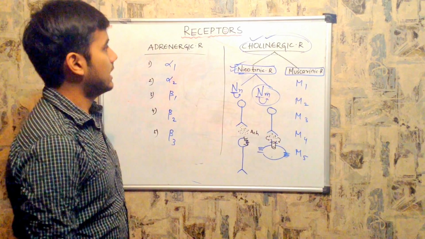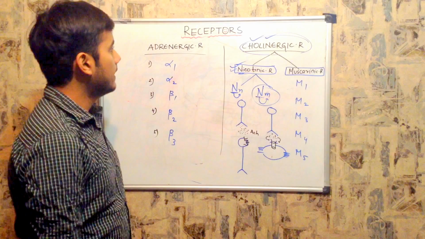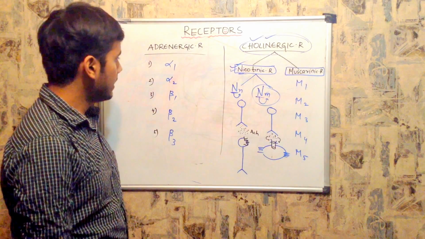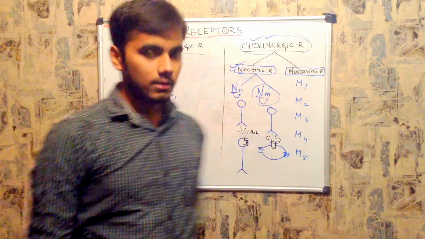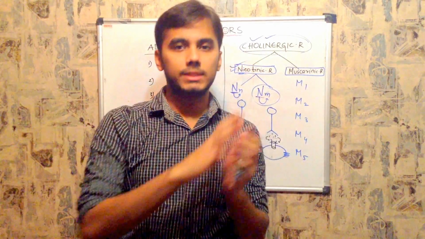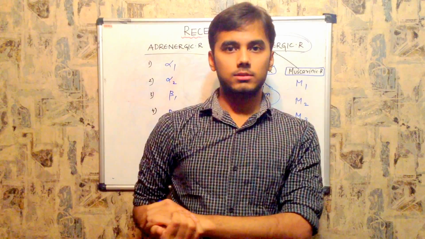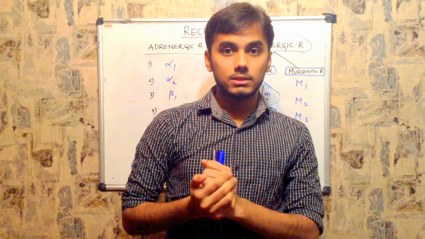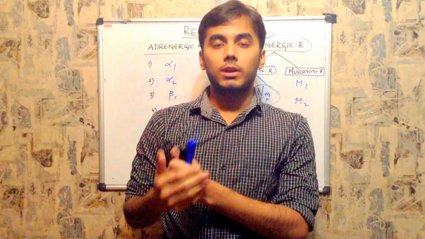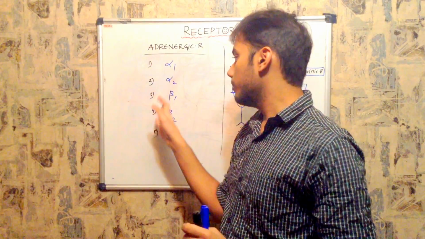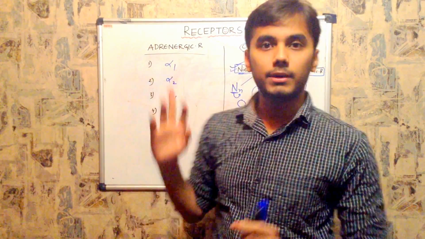So this is the classification of the receptors. And a fast review: receptors based upon the shape are snake-like, called serpentine, one-pass receptors, as well as ion channels, right? Receptors based upon the systems: adrenergic receptors and cholinergic receptors. Adrenergic receptors are alpha 1, alpha 2, beta 1, beta 2, beta 3. All of them are serpentine.